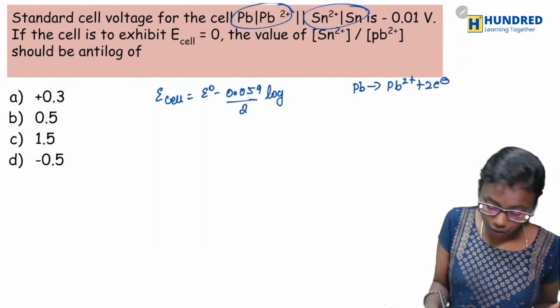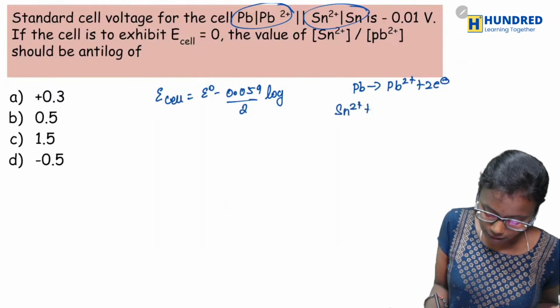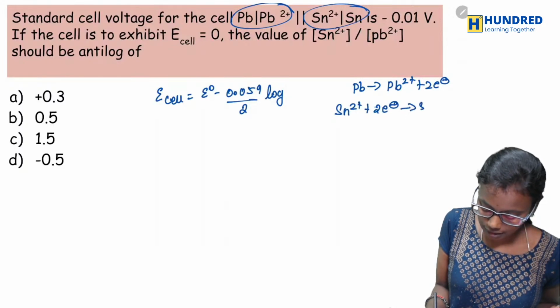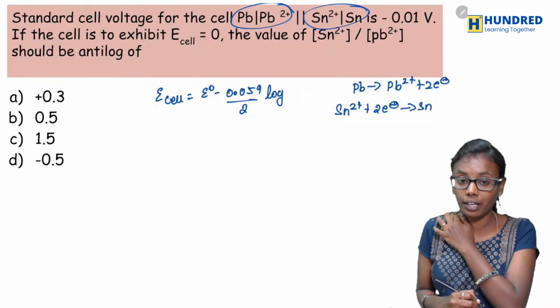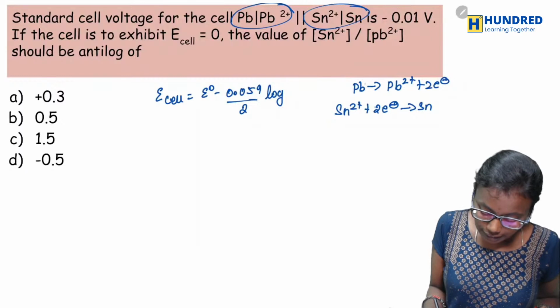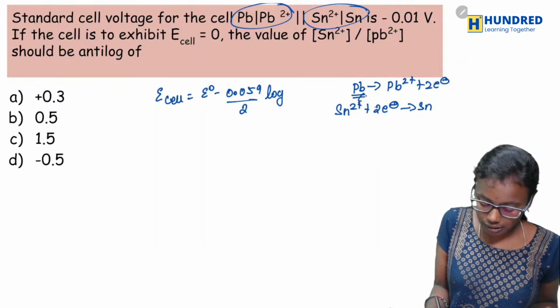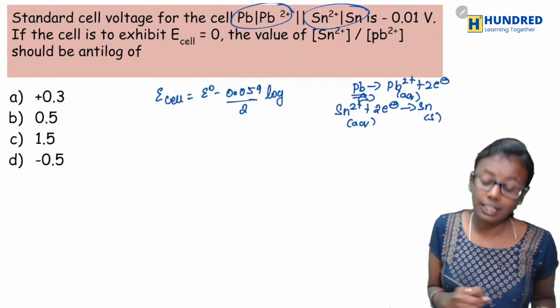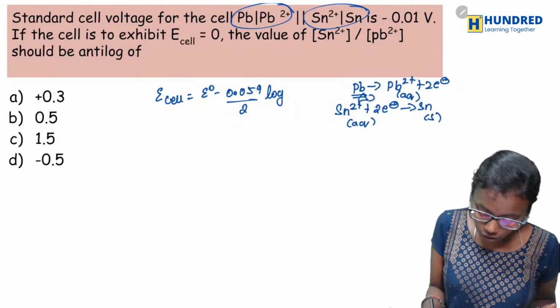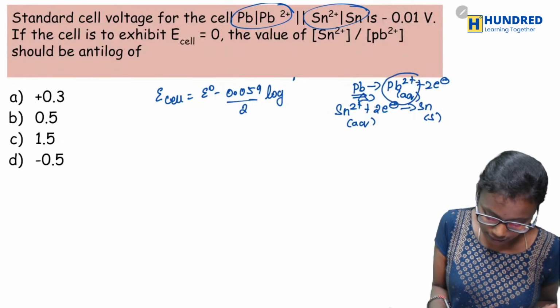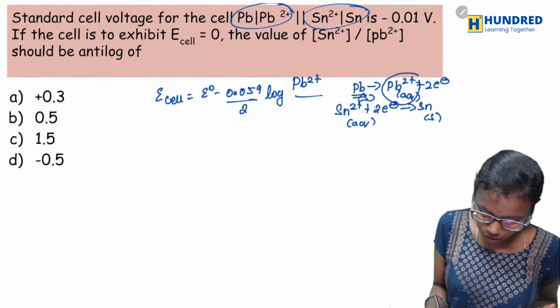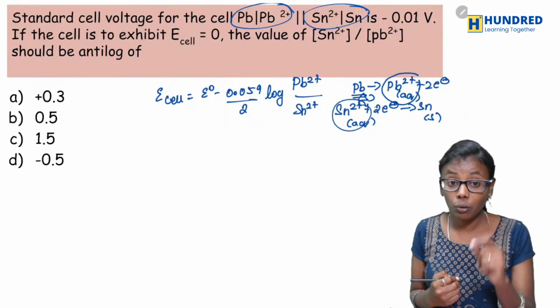And the second equation will be Sn2+ plus 2 electrons gives Sn. That is your reduction. Now just neglect the solid one. This is solid and this is aqueous. Just consider only the aqueous. So what is your product here? Product is Pb2+, and what is your reactant? Sn2+.